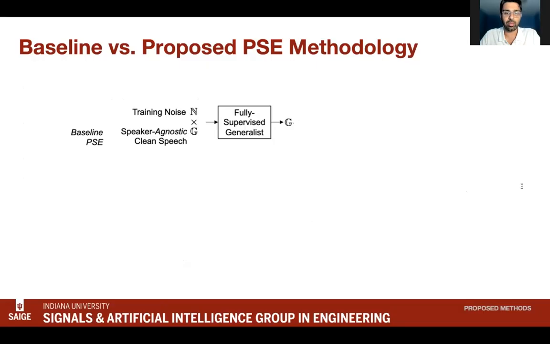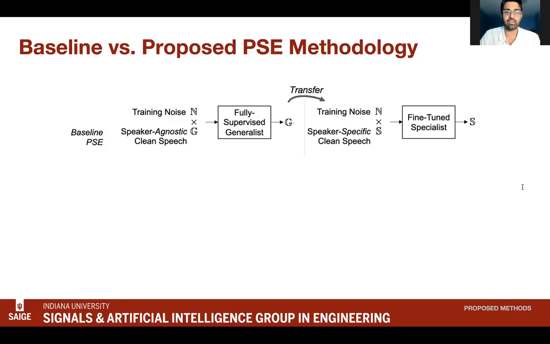So one could take the public dataset G and mix it up with some public noise dataset N. This model takes the mixture signal as input and predicts the clean speech, which is compared against the originating speech source. This is legitimate, fully supervised speech enhancement because the model has access to the composing signals. On its own, the generalist could be considered a zero-shot solution to PSE, since it has no knowledge of the target speaker's clean voice.